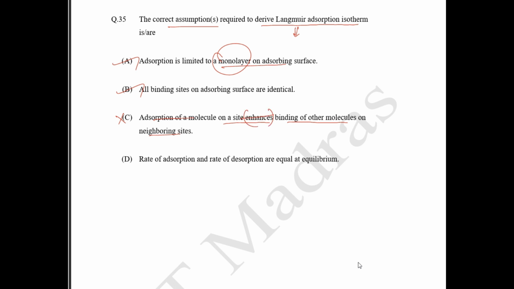And then option D, rate of adsorption and rate of desorption are equal at equilibrium. So at equilibrium, your rate of adsorption and rate of desorption will be equal. So according to the formula, this is going to be Ka(1 minus theta)P. That is, your rate of adsorption will be equal to your rate of desorption, and theta is nothing but the fraction of sites occupied. Okay, so option A, B and D is the correct answer.